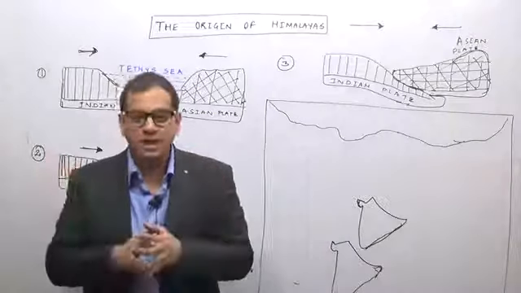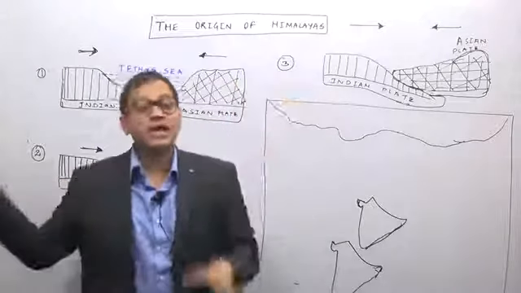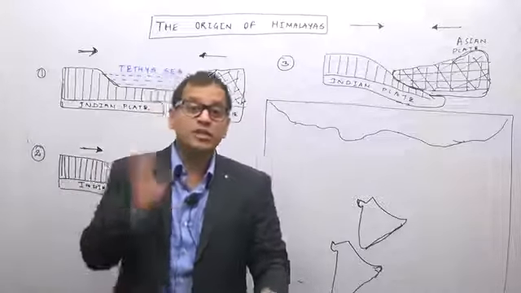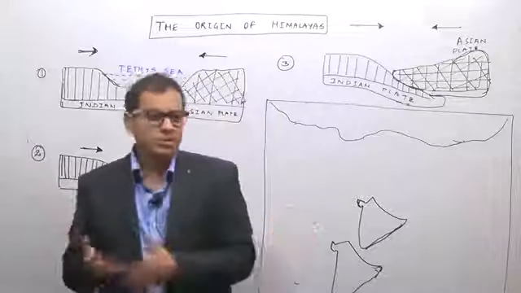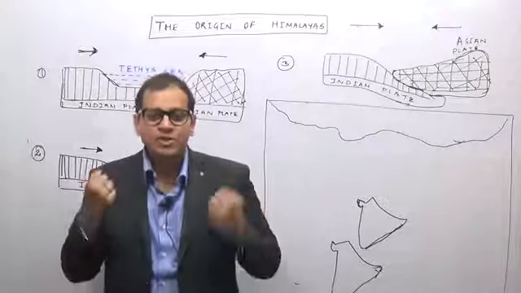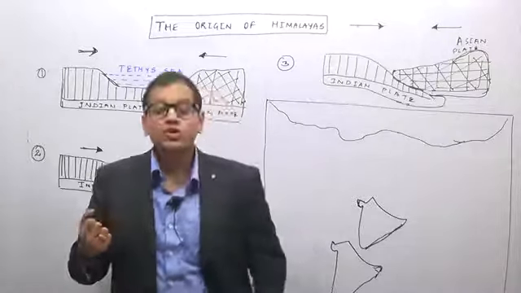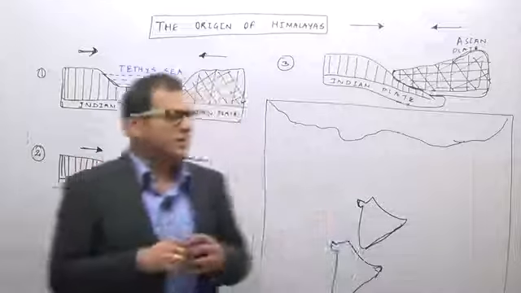So again we will revise how the Himalayas formed on the whiteboard here, while on the digital board I have explained it in that lecture. You can revise the later part of the plate tectonics lecture to understand the origin of the Himalayas. That lecture is very long, around 1 hour 40 minutes, but it explains the very basics of geography and the formation of the Himalayas. So look at the later part, but let us revise how the Himalayas formed.